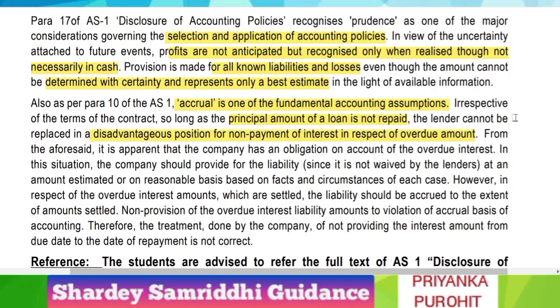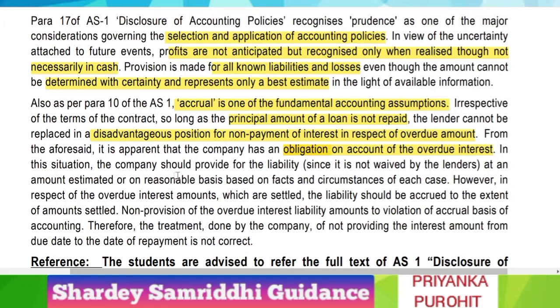This is completely wrong. From the aforesaid, it is apparent that the company has an obligation on account of overdue interest. The question says there is not a specific legal obligation, but since you have not repaid the principal amount, you are obliged to make payment of interest on the overdue amount.